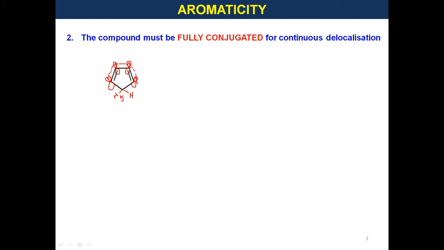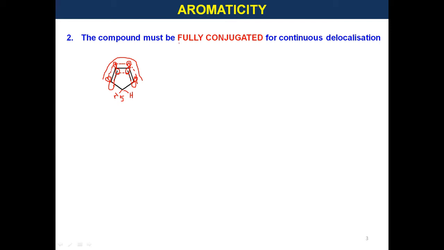So there is interaction between these 2 carbon atoms and these 2 carbon atoms, similarly between carbon number 3 and 4. So the delocalization is continuous from 1 to 4, but the sp3 hybridized carbon stops the continuous delocalization.